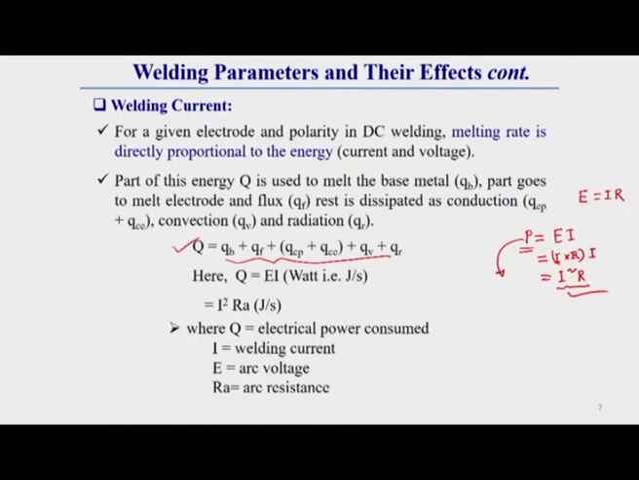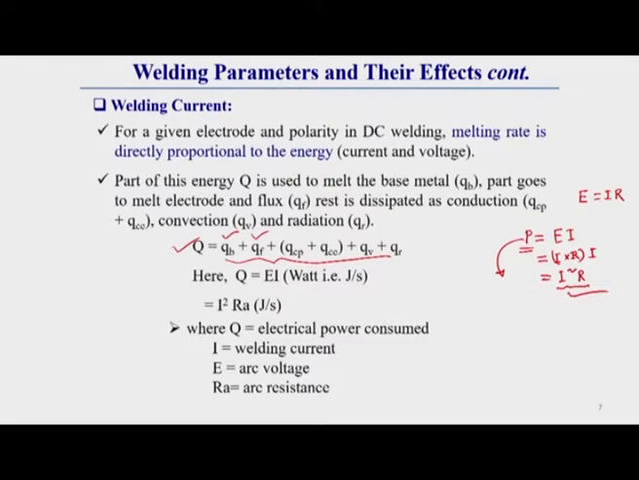This is what actually happens: whatever heat is coming from the power source, some heat energy goes to the base material, and some heat energy goes to the electrode. That means some heat energy is required to melt the base material, and some heat energy is required to melt or heat the electrode.